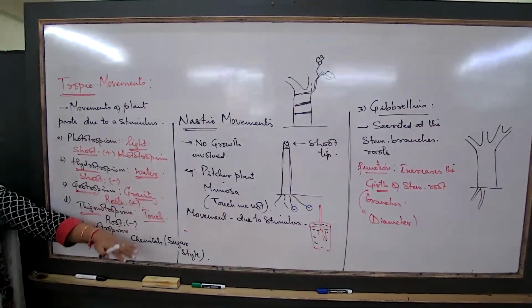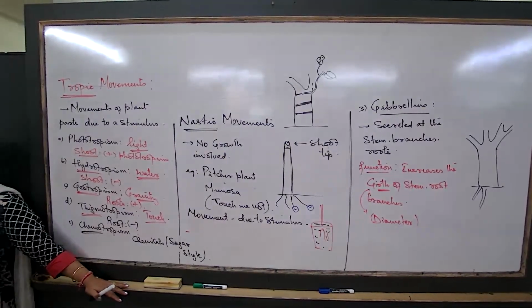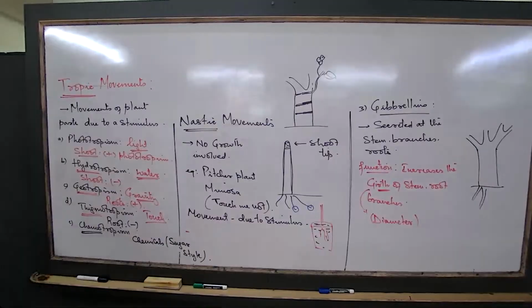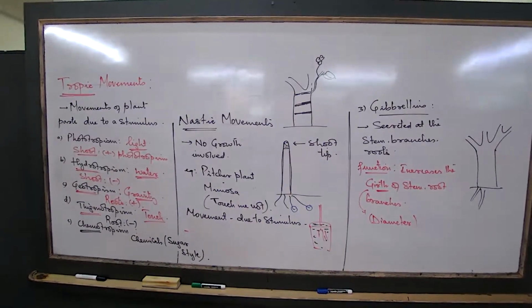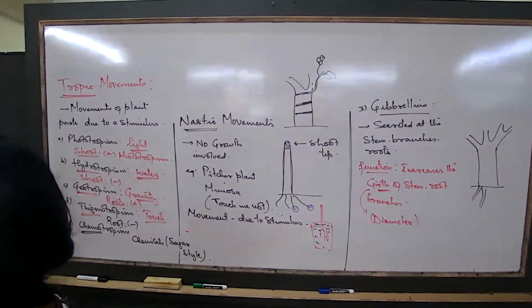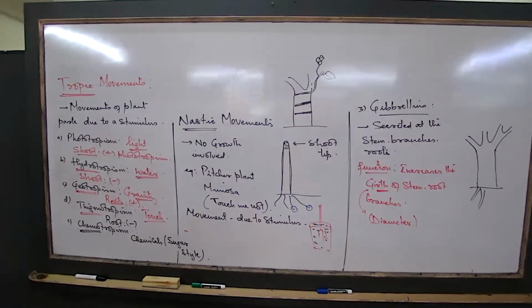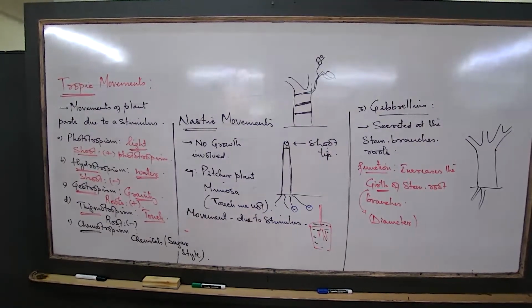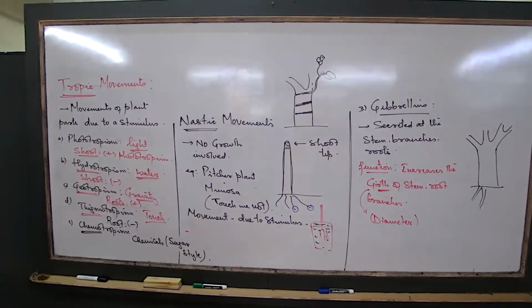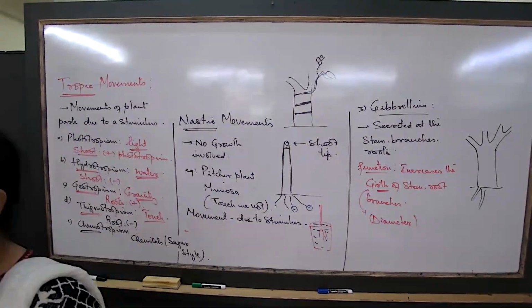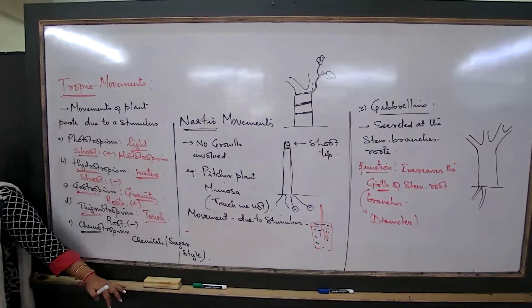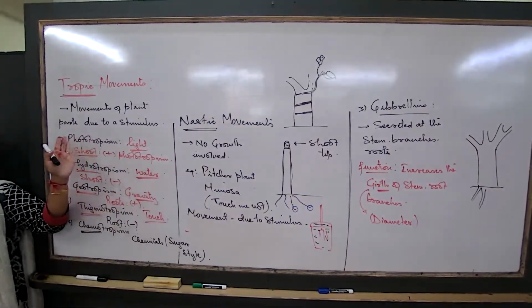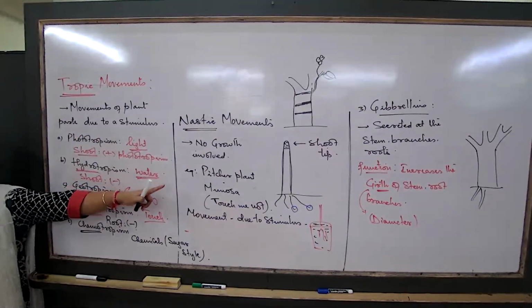Most of the time, touch-me-not, I'll show you. So this is one. What is common? The method here and the method in the next one. If I just talk about the other one, the touch me not. See here, when we are talking about this, here also the method is the same. This is another very good example of nastic or tropic movement. Nastic.